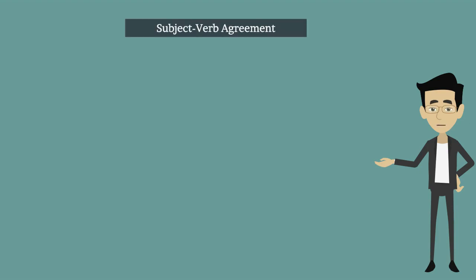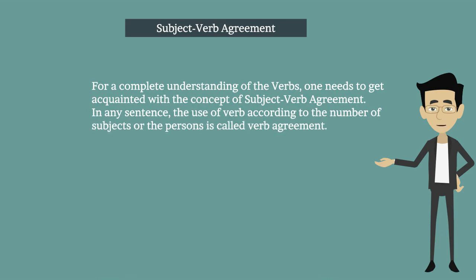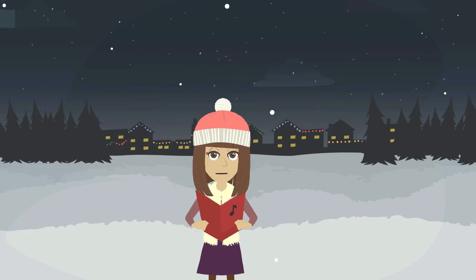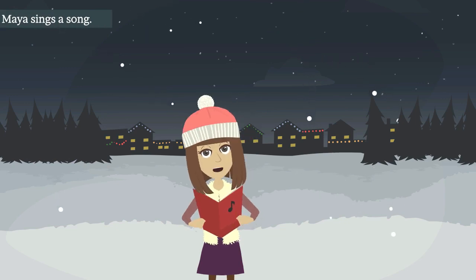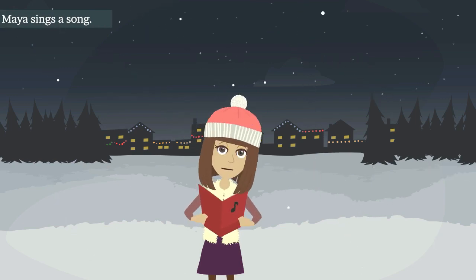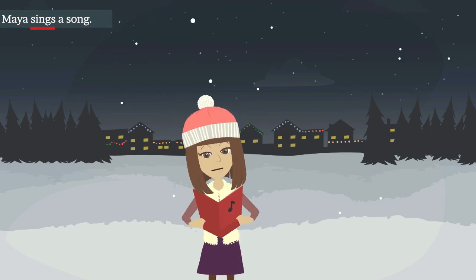Subject-verb agreement. For a complete understanding of the verbs, one needs to get acquainted with the concept of subject-verb agreement. In any sentence, the use of verb according to the number of subjects or the persons is called verb agreement. Let's see some examples. Maya sings a song. Here, Maya is a single person or subject. Therefore, the singular verb sings has to be used.